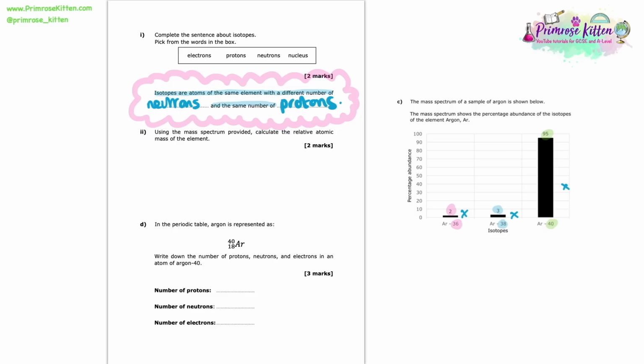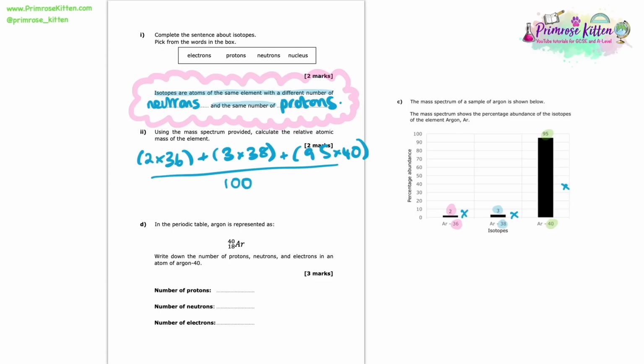So what we're going to do here is 2 times 36 plus 3 times 38 plus 95 times 40. We're going to add all those together and then divide through by 100. If I put those into the calculator, then I end up getting a relative atomic mass equal to 39.86. So there we go, that is our relative atomic mass of this element.